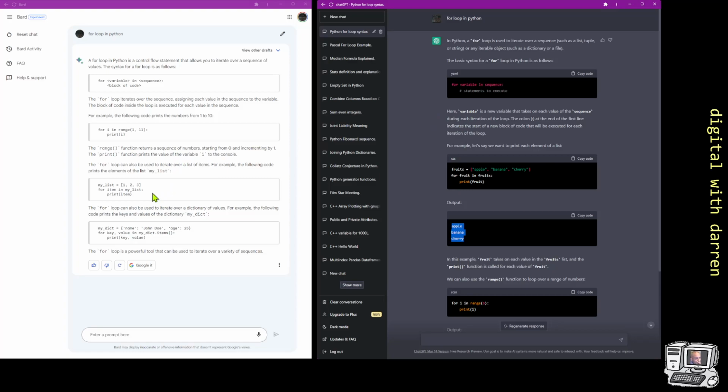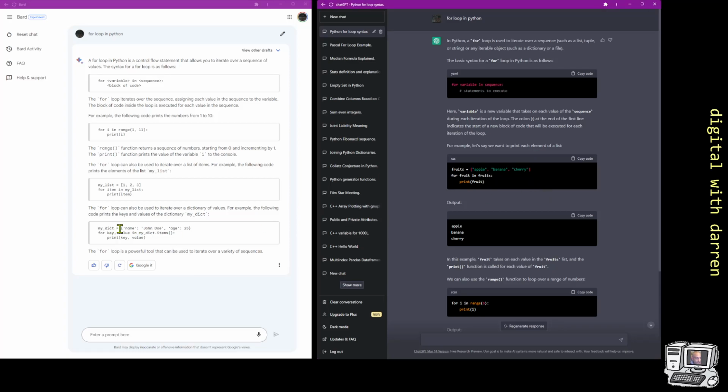But on the other hand, we've got a dict in here, so an example on a dict. So instead of, we can have for loops and for i in range, and we can iterate over a sequence, which is what we're able to do in Google Bard, and we're also able to iterate over a sequence in ChatGPT. It's giving us both cases. I've used the list as an example.